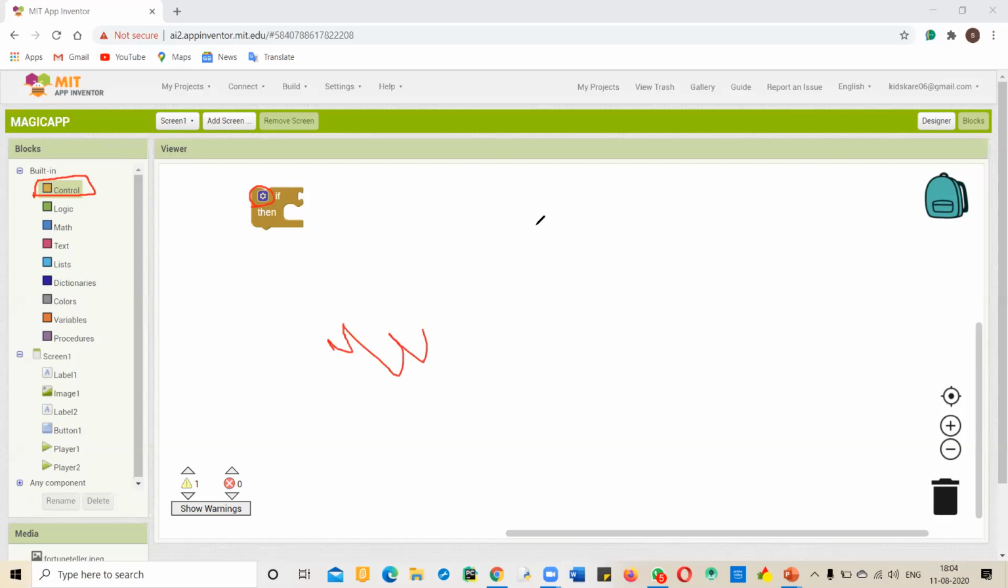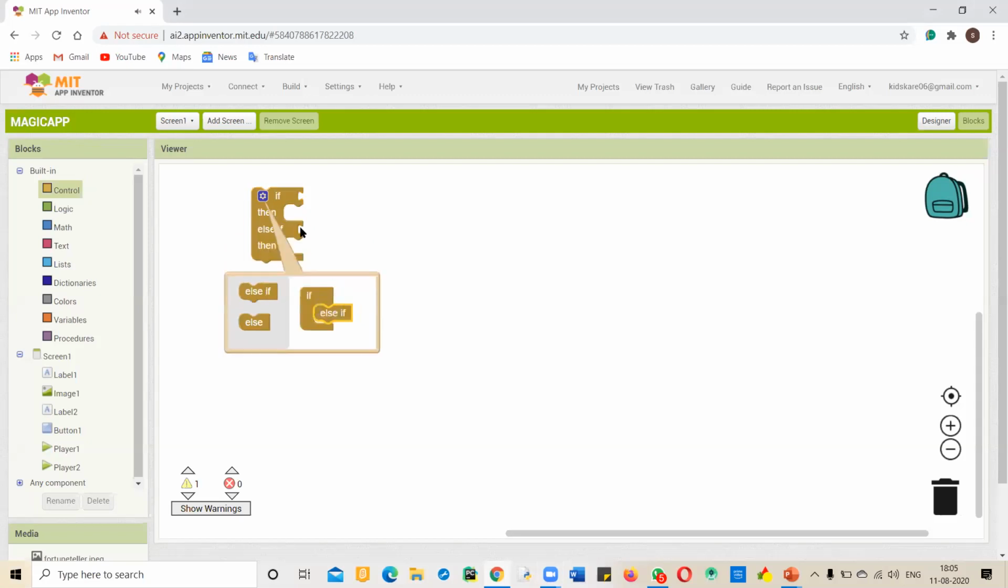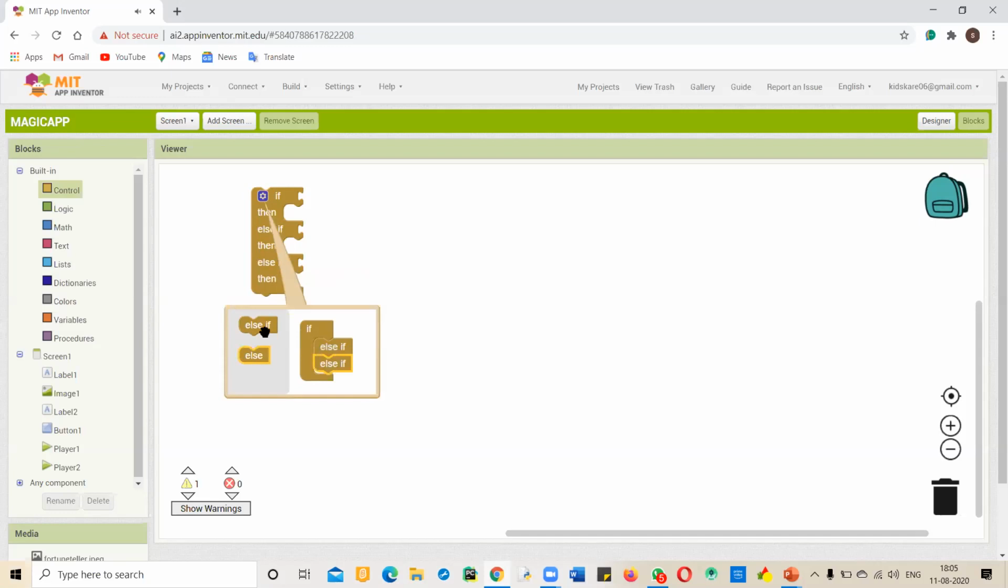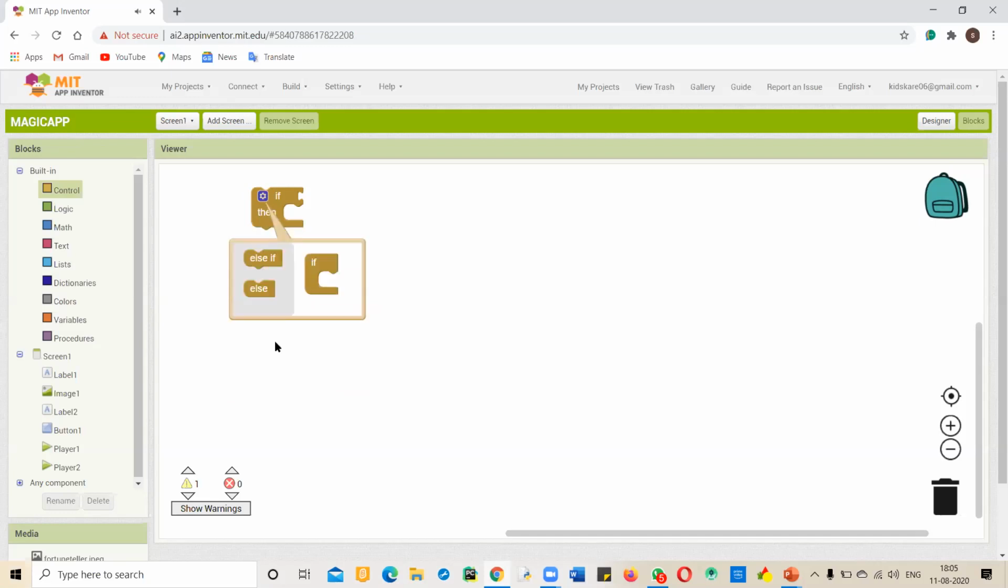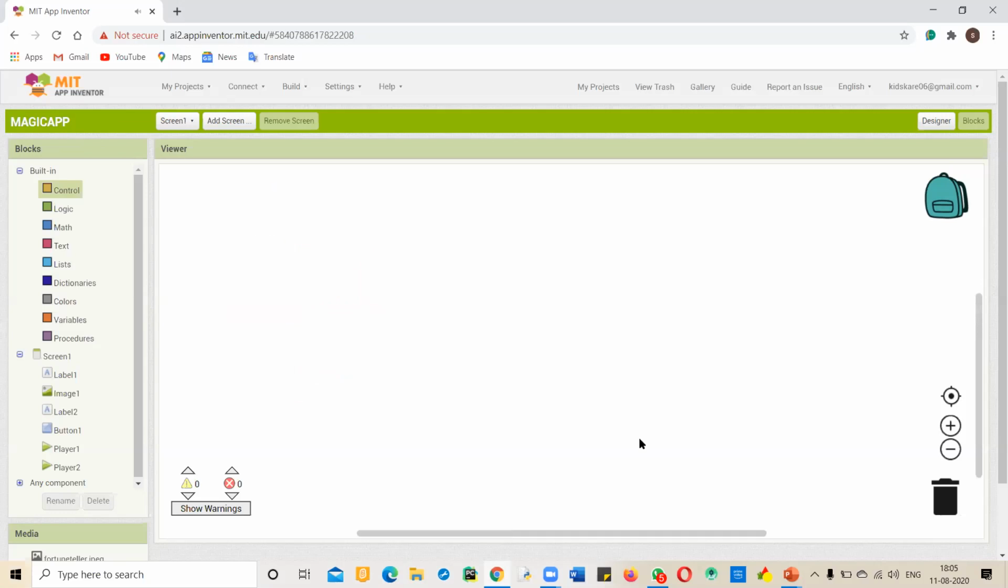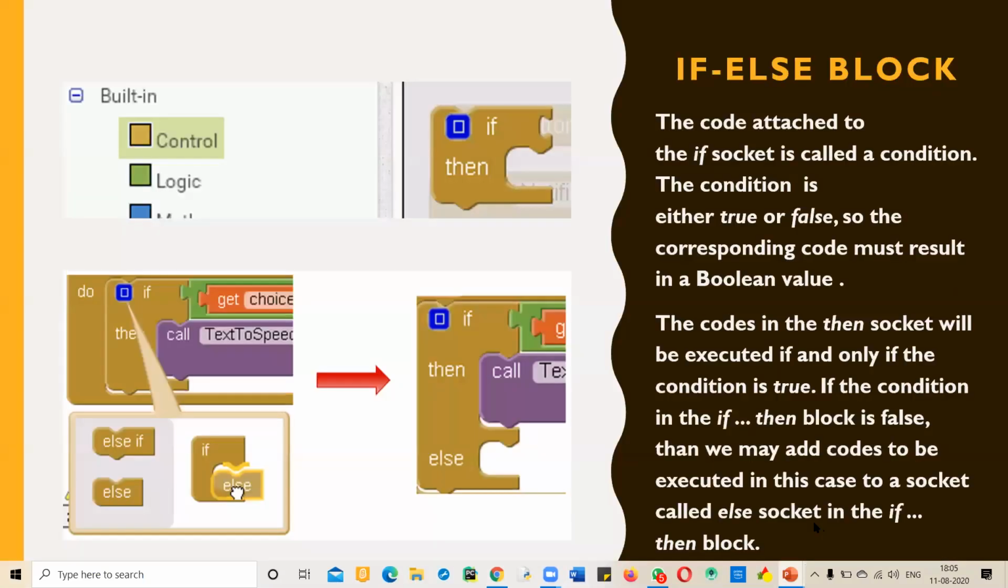Okay, leave it. I'm not writing. This mutator is basically used for adding else if or else conditions. See, if I drag it and drop it here, you will see this thing adds in the block. So for adding more and more conditions, we use this mutator. We can also delete it by dragging it back. Okay, now let's come to the presentation again.